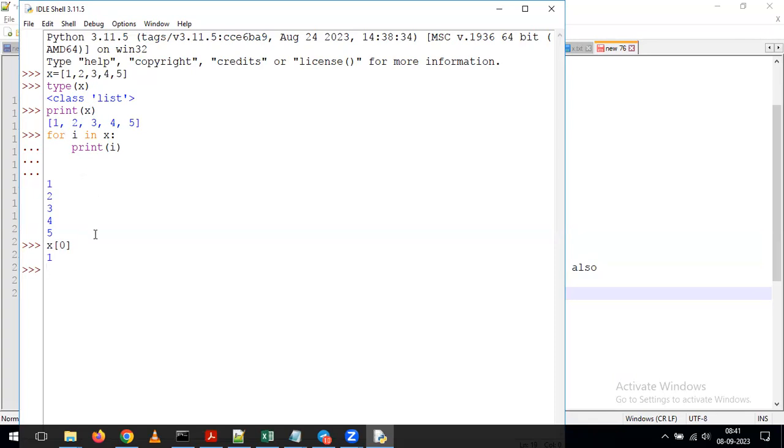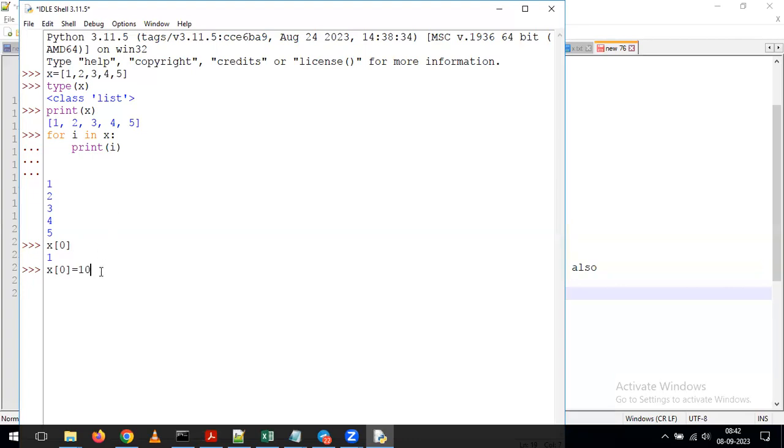But my requirement now is that I want to update the first element in the list. If you want to update the first element in the list, we can give it as X of 0 is equal to 1. Indirectly, X of 0 is nothing but the first element of the list. For that first element, I want to update the value. Earlier, we had this value as 1, but now I want to change this value to 10. Indirectly, in the X list, in the 0th element, we have the value 1, but now my requirement is to change this value from 1 to 10.